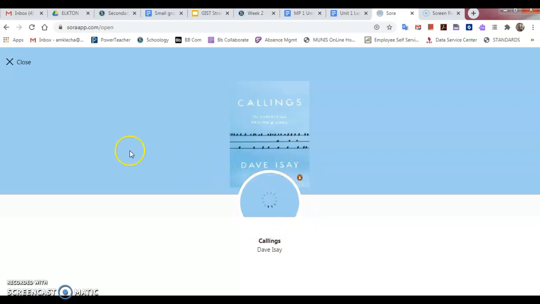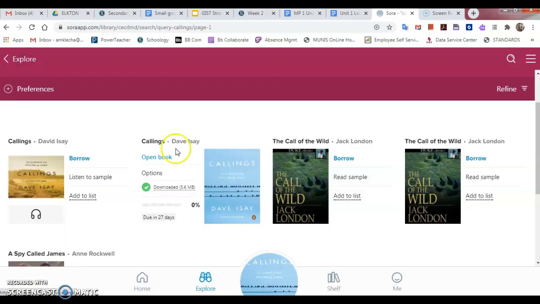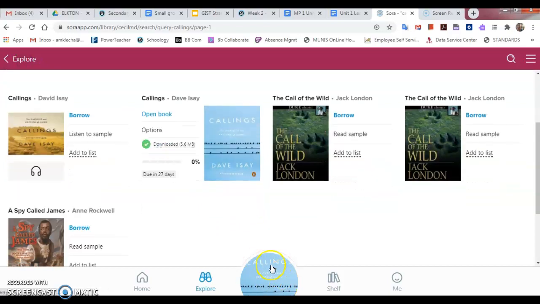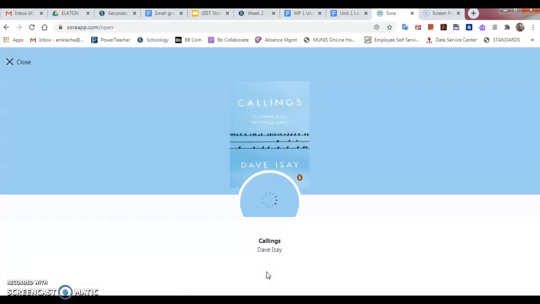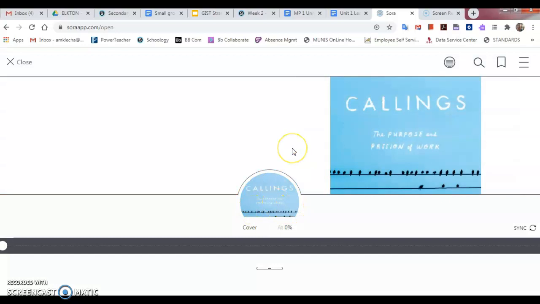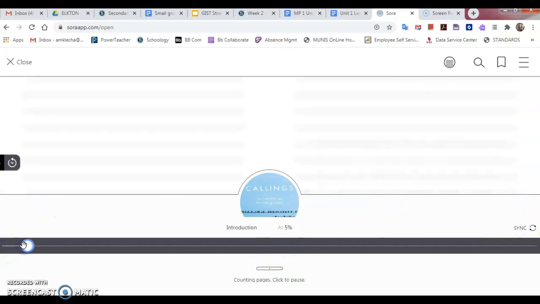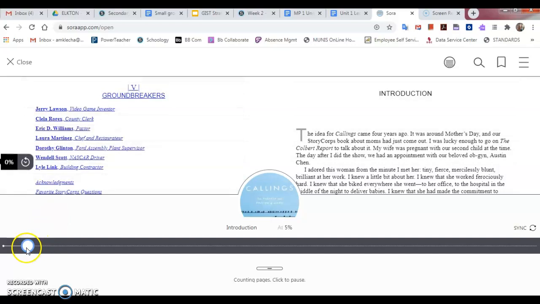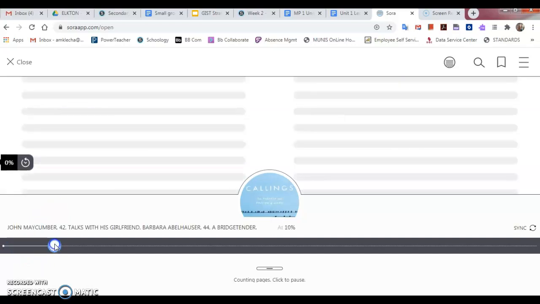So I'm going to hit close, and you see it's still down here. Then you can open it up back and it loads. Sometimes it's just funky at first. So this is what it looks like when you're in here. You can kind of drag along and it flips the pages this way for you. That can be a little tougher.